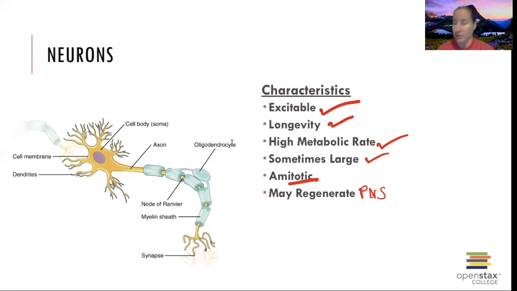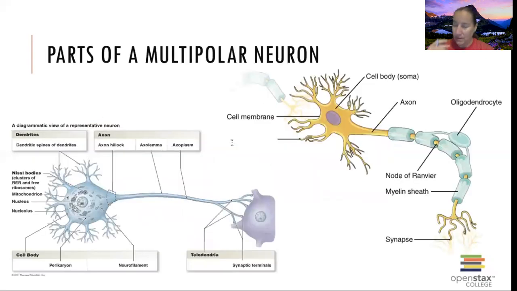So know those parts. And then let's talk about, we talked about parts in general originally, but let's go into details on these. So first we talked about dendrites, and then there were cell bodies, and there's an axon, and that was pretty much all we talked about. This is the picture where we're going to go into details on there. So the cell bodies are also called soma, and they're going to have some parts. On those cell bodies, they're going to have a nucleus inside of there.